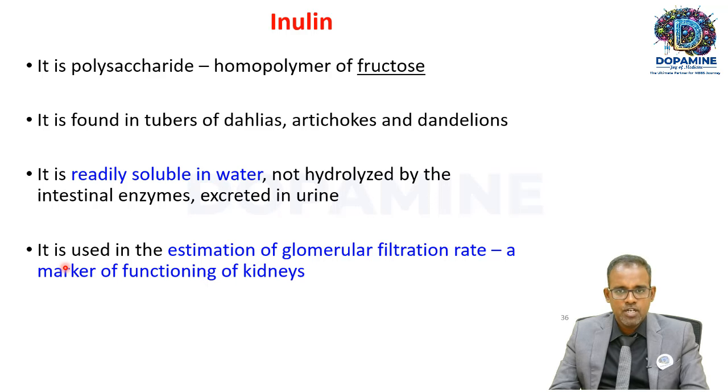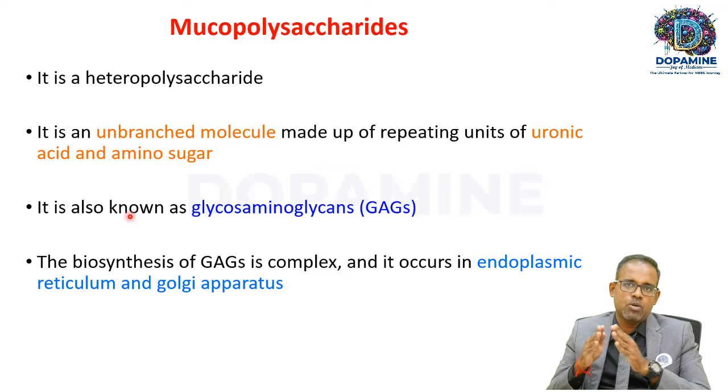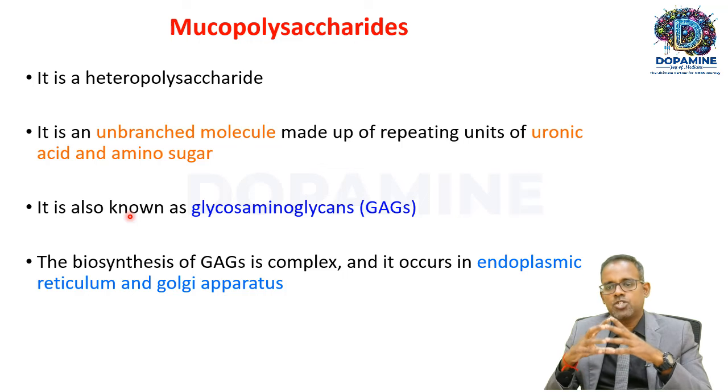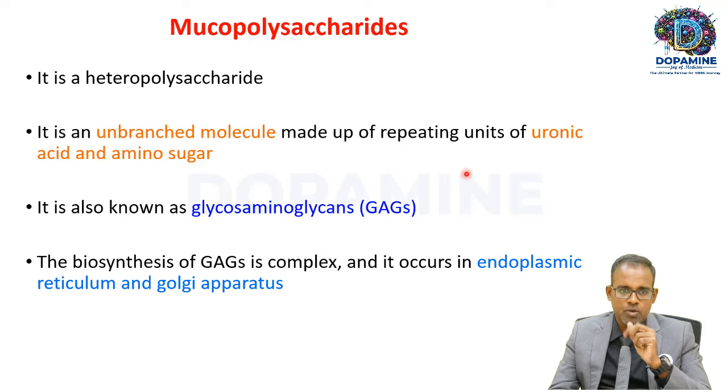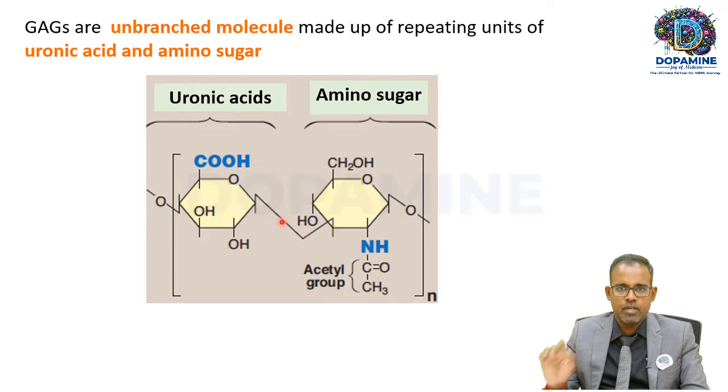We have seen homopolysaccharides: glycogen, starch, cellulose, inulin. Now we are going to see mucopolysaccharides. Mucopolysaccharide is a heteropolysaccharide. It is an unbranched molecule made up of repeating units of two substances. What are the two substances? Uronic acid and amino sugar. That's why they are also called glycosaminoglycans. And these glycosaminoglycans are produced in the endoplasmic reticulum and Golgi apparatus by a complex process. So these are repeating units of uronic acid and amino sugar.